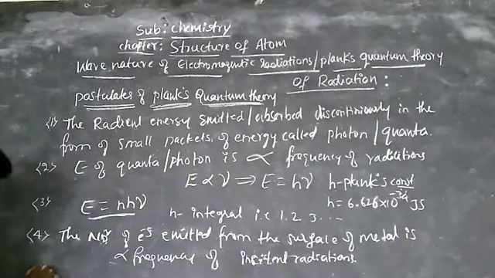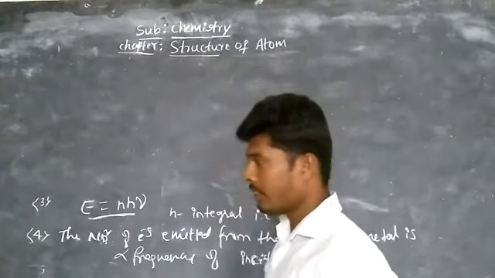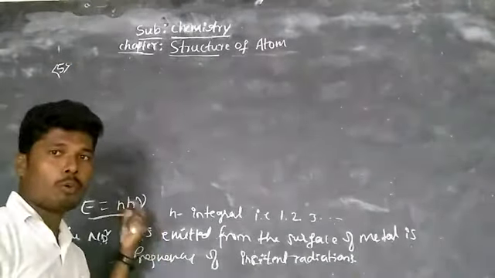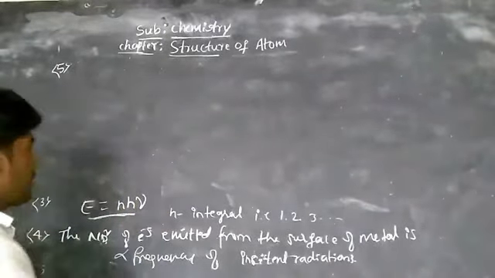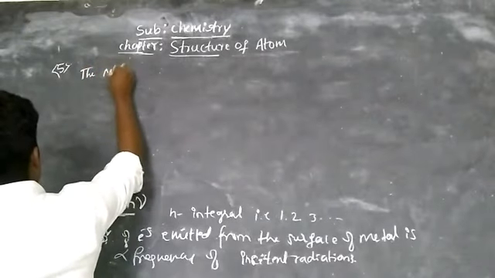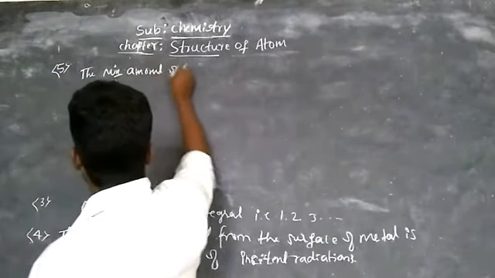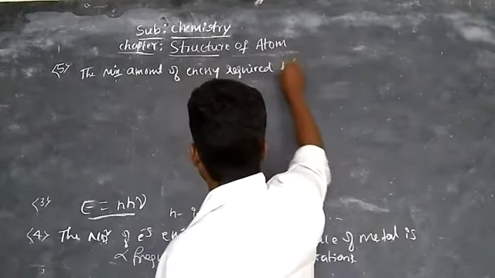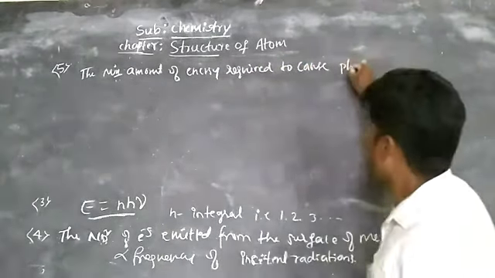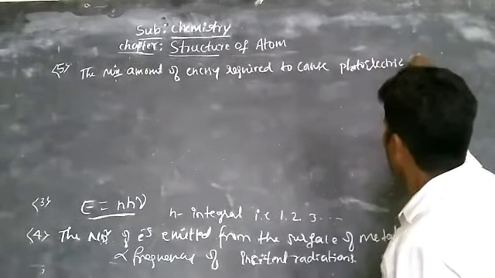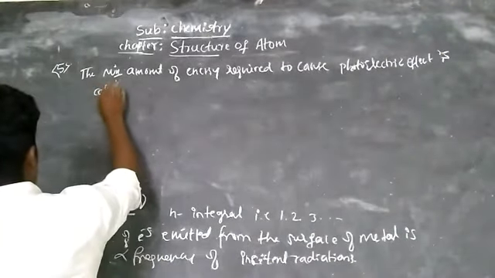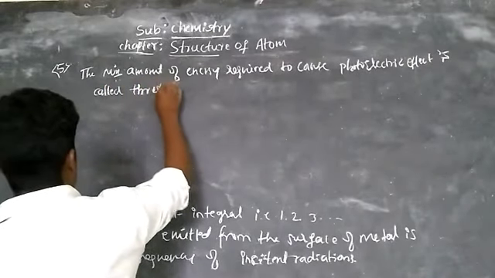The fifth one is: the minimum amount of energy that should be required to cause the photoelectric effect is called threshold energy.